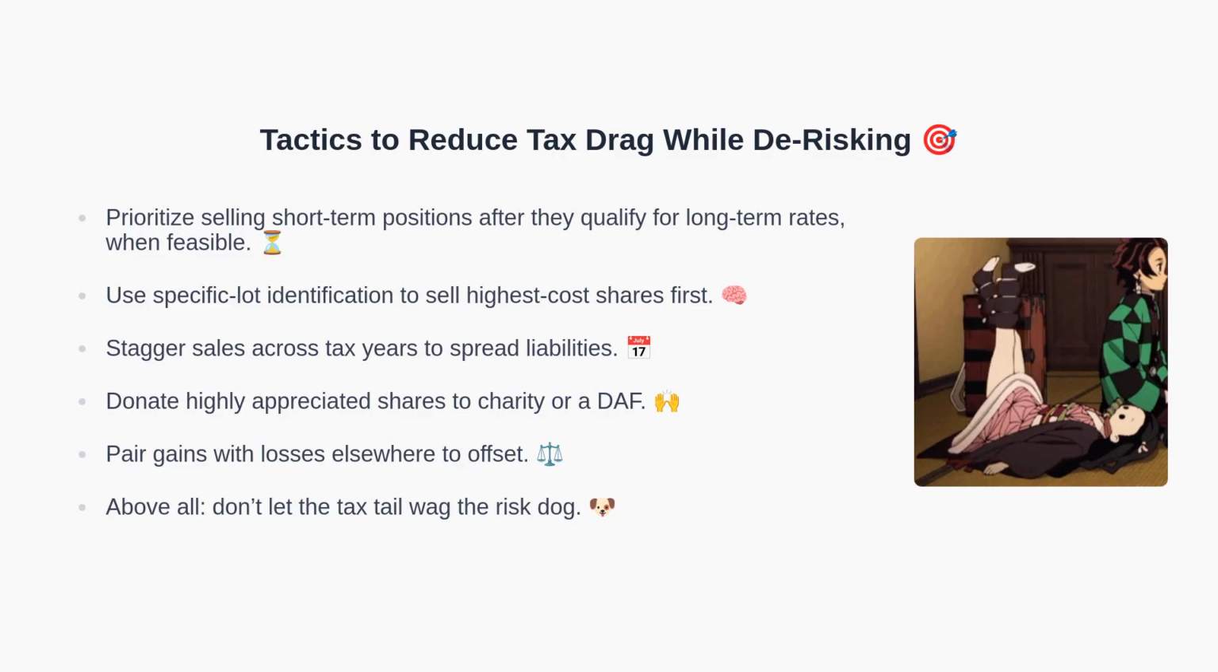When possible, delay selling short-term positions until they qualify for long-term treatment. Use specific lot identification to sell the highest cost shares first. Consider staggering sales across calendar years to distribute tax liabilities.